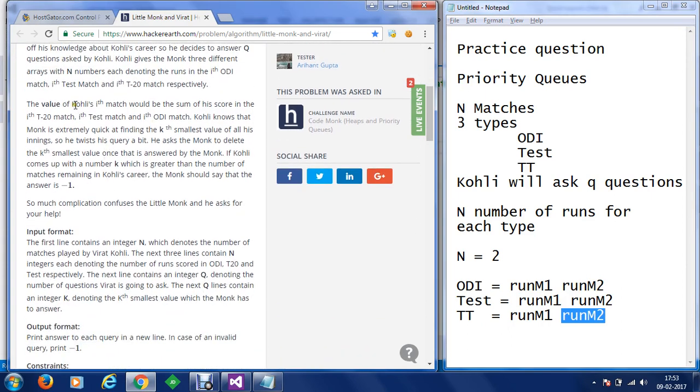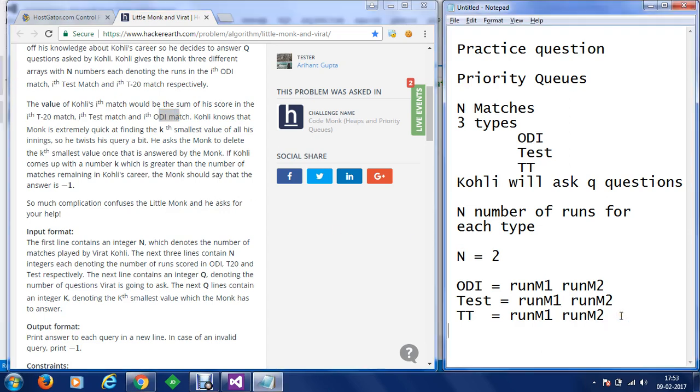The value of Kohli's ith match would be the sum of his score in T20, Test match and ODI. So now we mean that the final value is equal to ODI plus Test plus T20. So let's go to the final part.